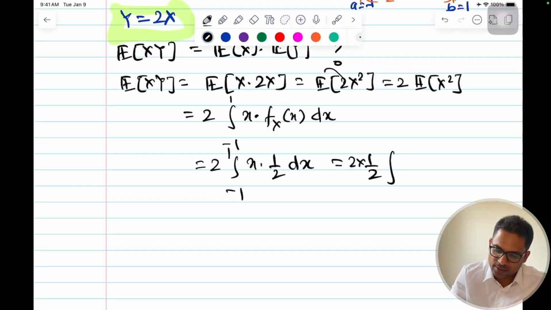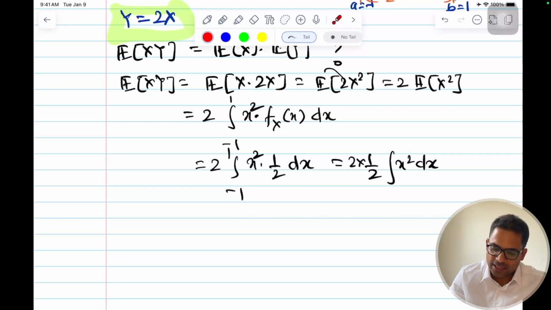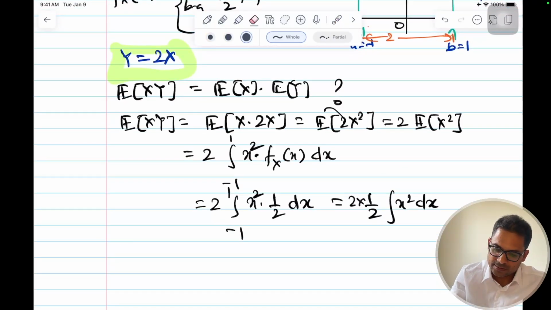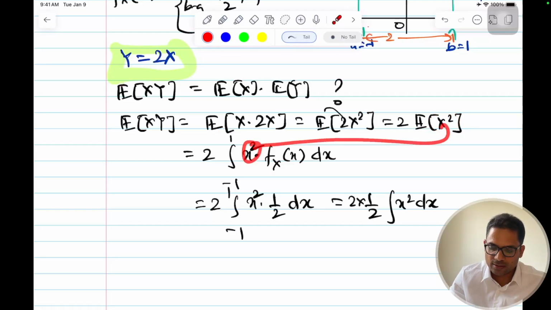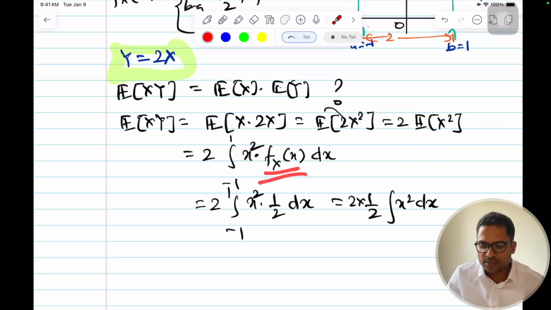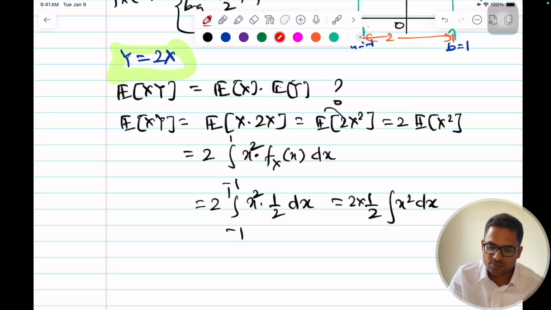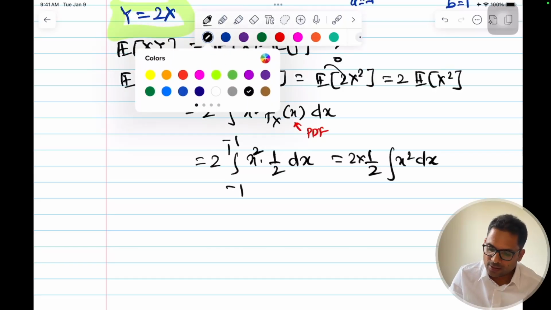Sorry, this is x square, right? So this will become x square dx. Expectation of x is x into fx. Expectation of x square, here we have x square, so x square would be x square into fx of x dx. This is my PDF. If not, revise the expectation clause. I'll put the link in the description. So let's carry it forward.